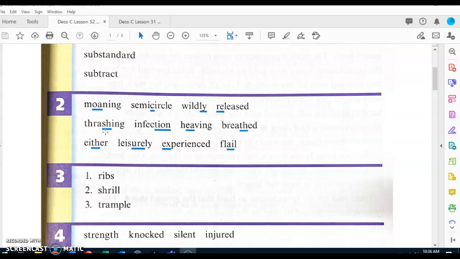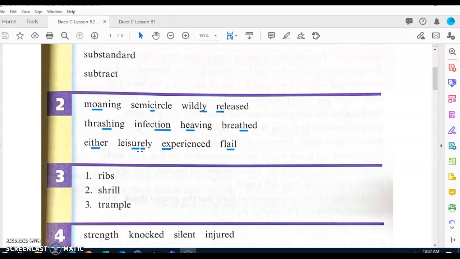Next word. What's the underlined part? Shh. What word? Thrashing. Next word. What's the underlined part? Shun. What word? Infection. Next word. What's the underlined part? E. What word? Heaving. Next word. What's the underlined part? What word? Breathed. Next word. What's the underlined part? What word? Either.